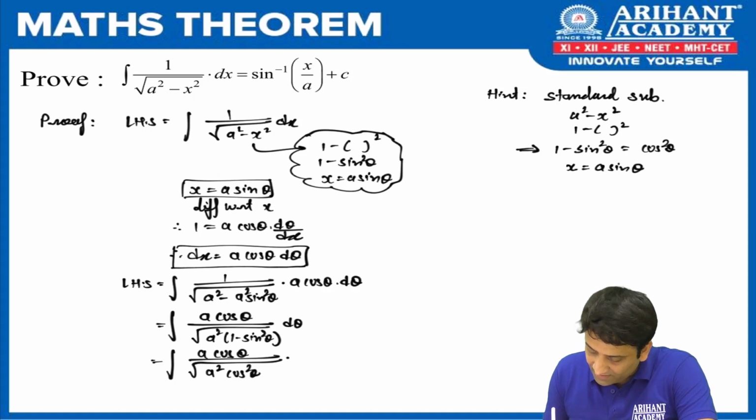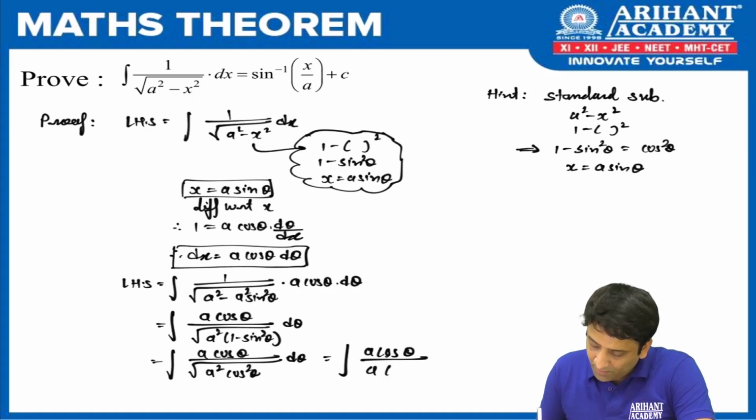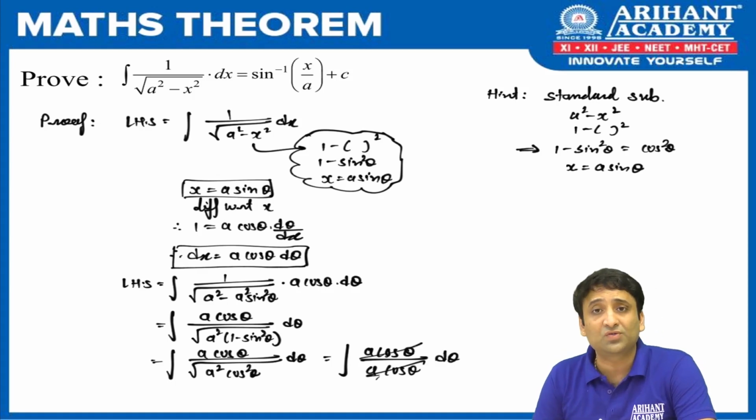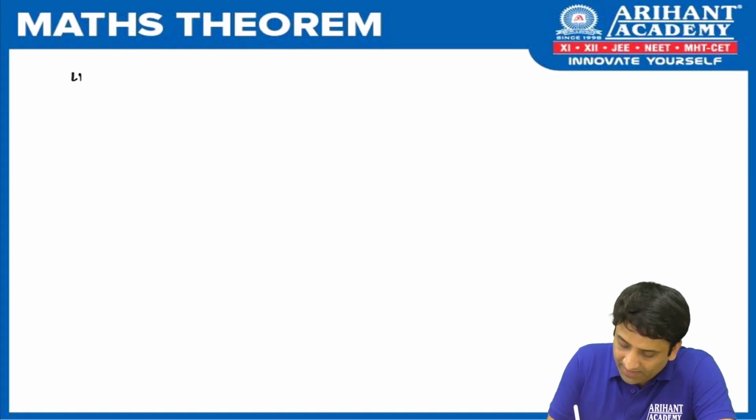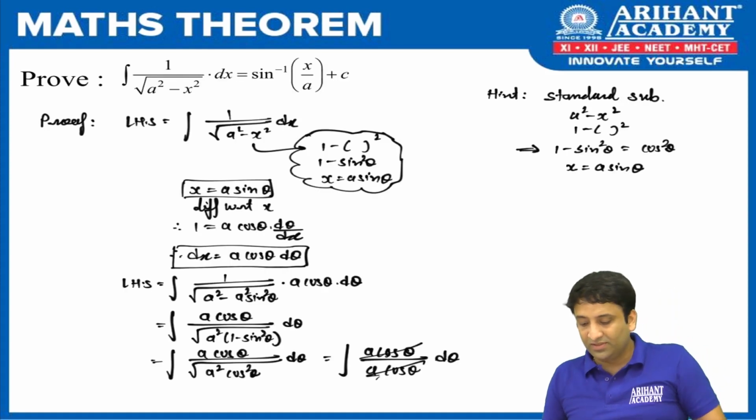Now, when I take this value outside the root, what am I left with? Am I not left with a cos theta in the numerator as it is? In the denominator, again a cos theta. Come on, this has become very easy. Both terms cancel, so I'll get 1 here. Fine. So let us continue. In LHS, we are going to write integration of 1 d theta. I hope you understood this.